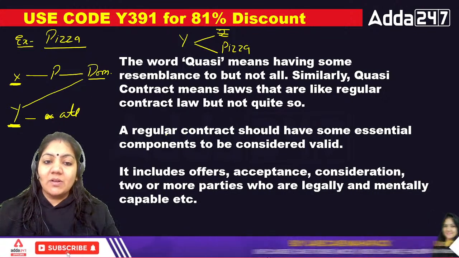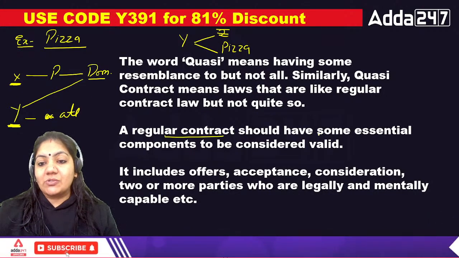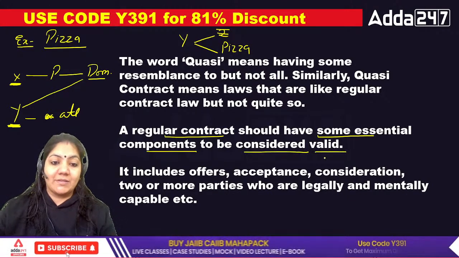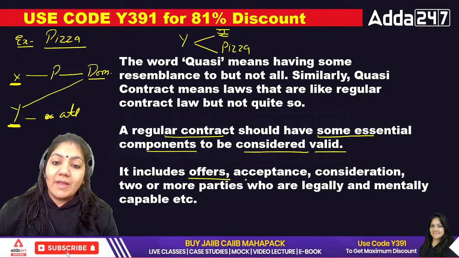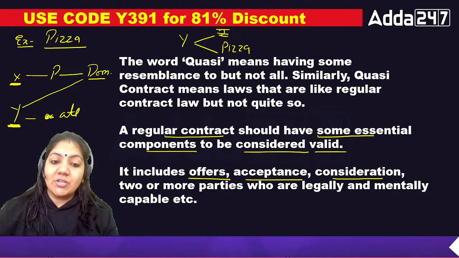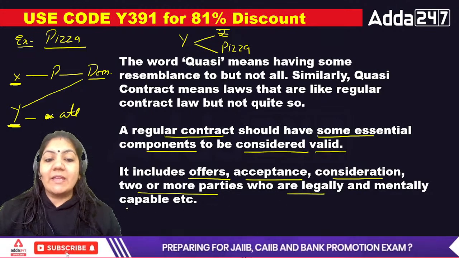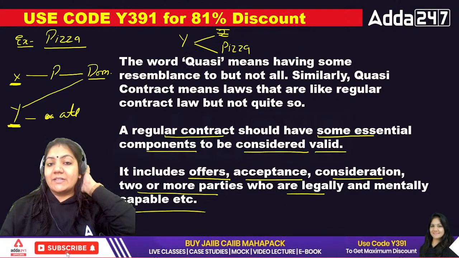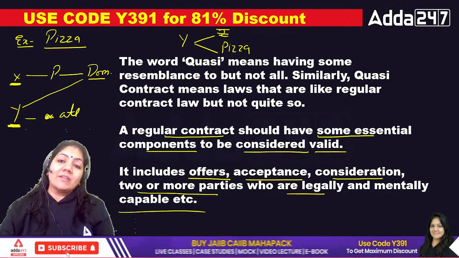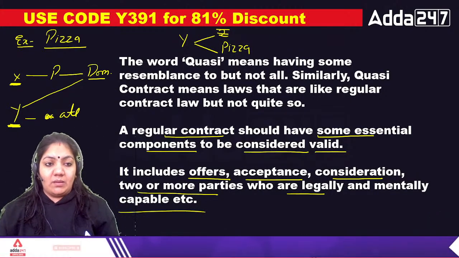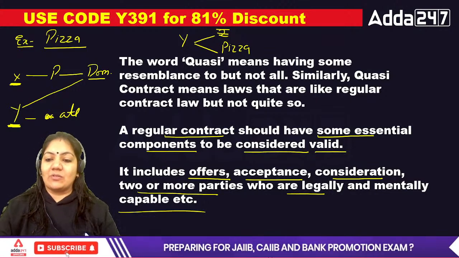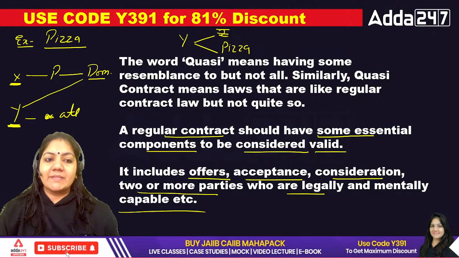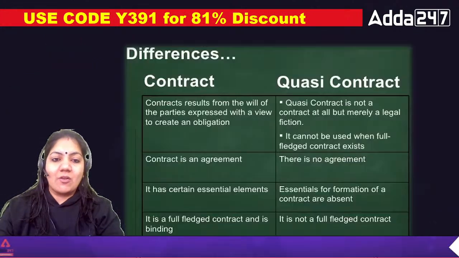A regular contract should have some essential components to be considered valid. It includes offer, acceptance, consideration, and two or more parties who are legally and mentally capable. Whatever we have done in the essential points of a valid contract, the same thing applies in quasi-contract also. So this is the basic meaning of the term quasi-contract.